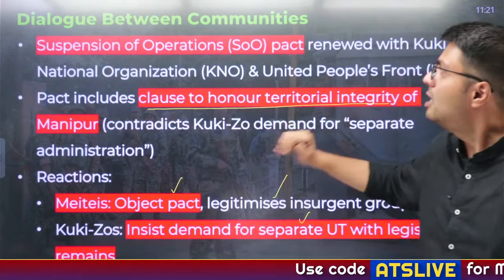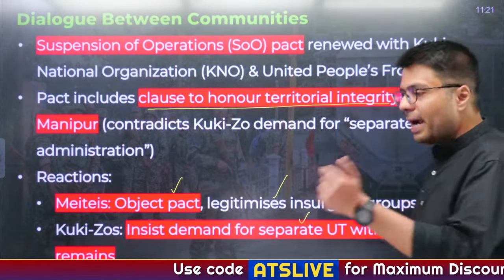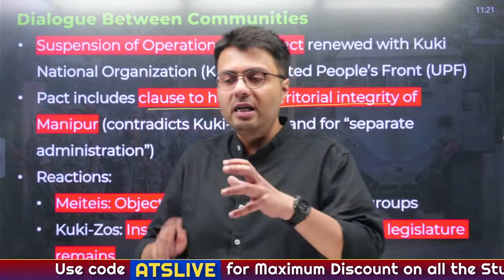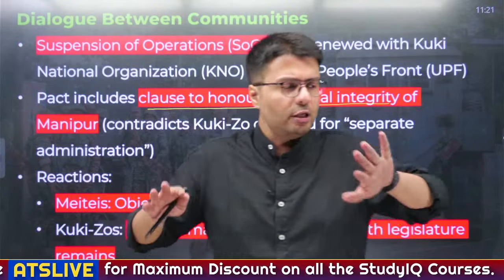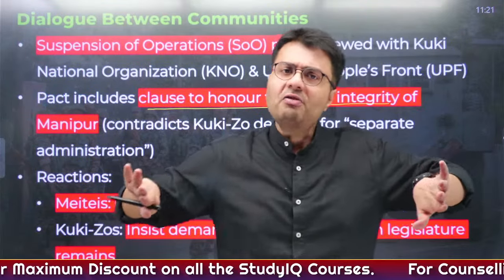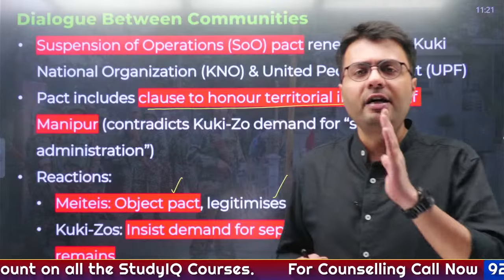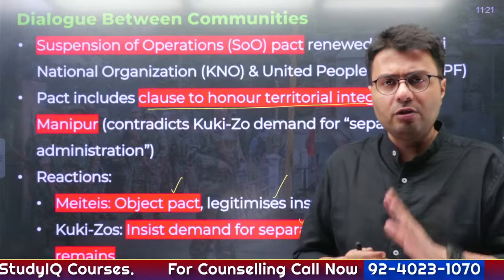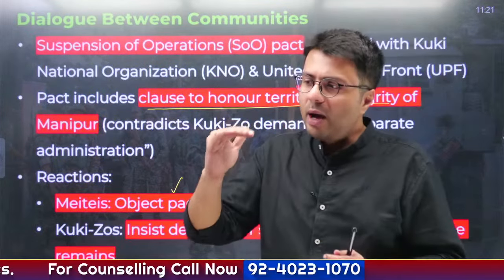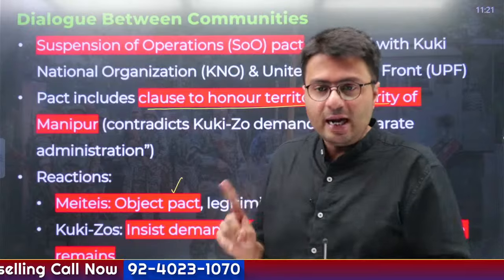So despite there being a possibility of dialogue, it is still not materializing, because both of these parties have a very rigid position. And whenever you're negotiating for peace, whenever you're negotiating for settlement, you have to be flexible. You have to give way to other communities, right?